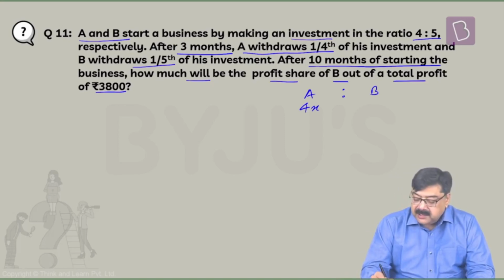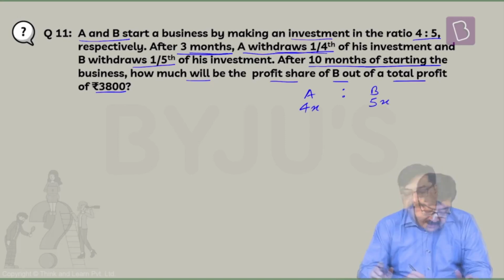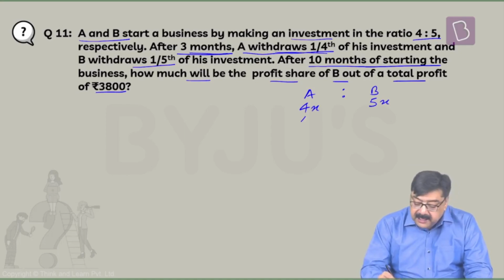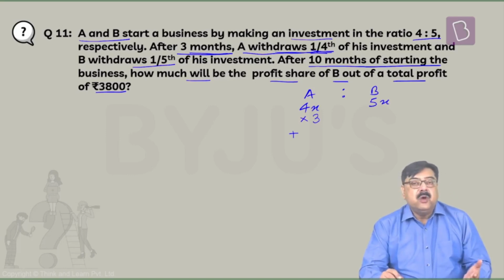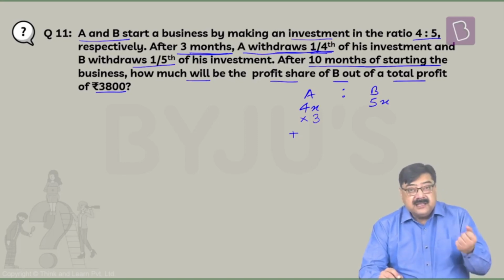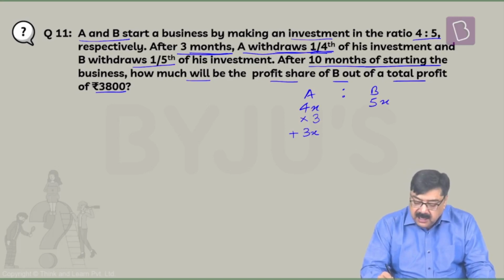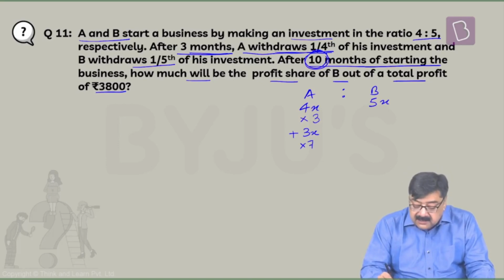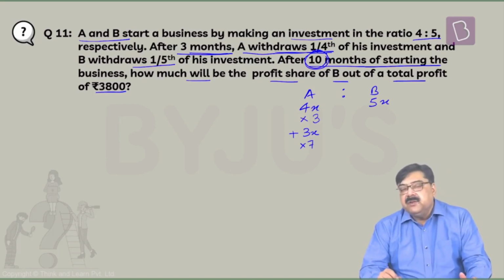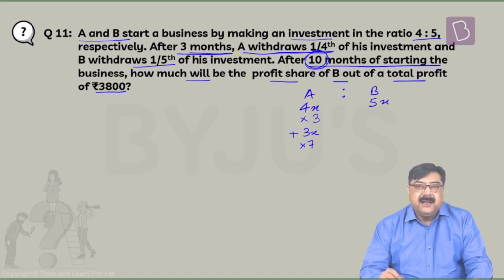Now the total investment made by A here, this is A, this is B. A has invested 4x and B has invested 5x initially. Investment of 4x remained in the business for 3 months. And then from this 4x, he has withdrawn 1/4 of his investment. How much is 1/4 of 4x? That is x. So x is withdrawn out of 4x. How much remains? It is 3x which remains. How many months are these in total? 10. For the first 3 months, 4x money was invested. Now, for the next 7 months, 3x will remain invested for A.